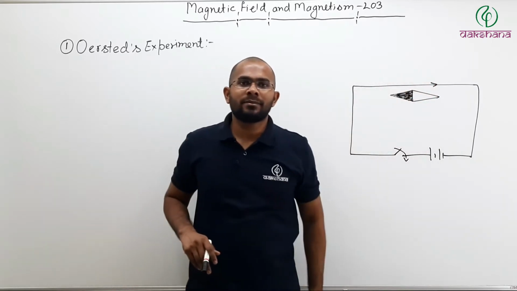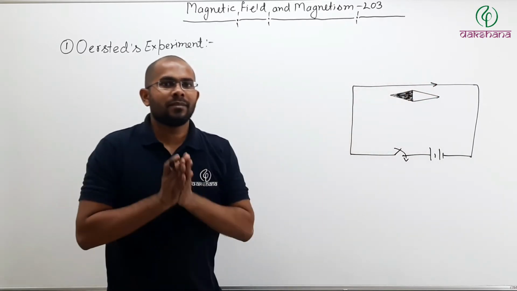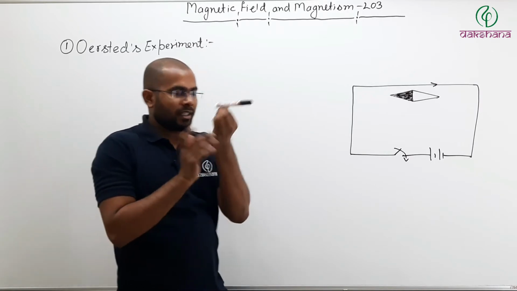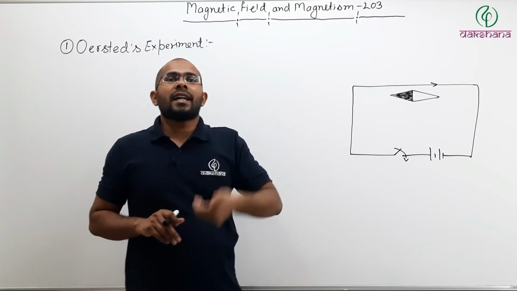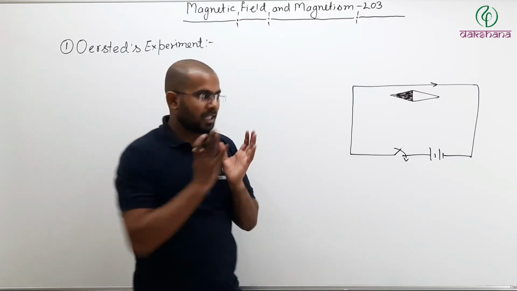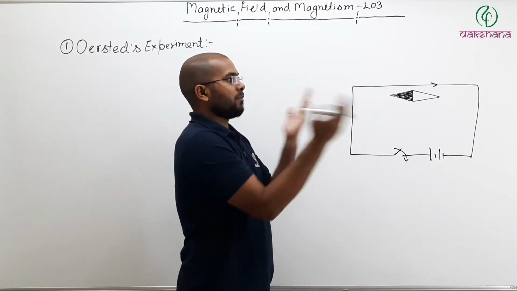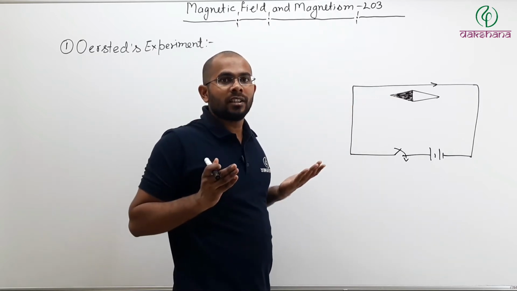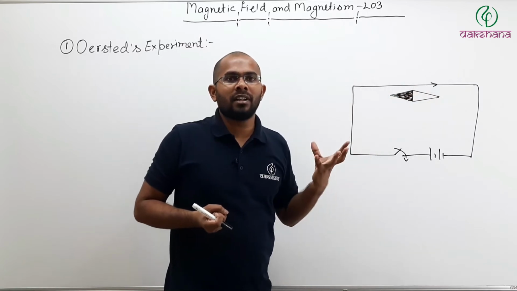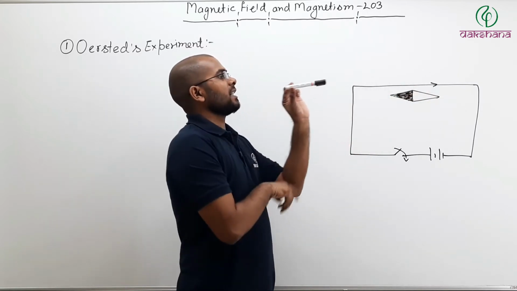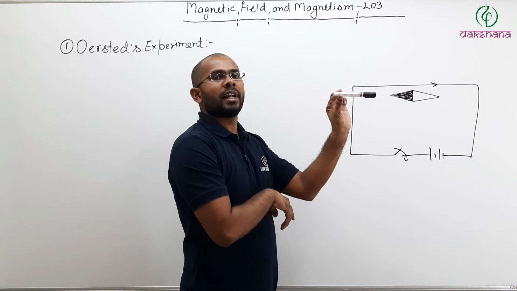How can we say that? We can say that because this compass needle is magnetic, it aligns itself in the direction of the magnetic field present in the area. Initially there was only Earth's magnetic field, so it aligned itself towards the Earth's magnetic field direction.